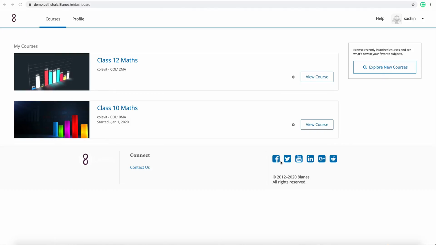So here you have two portals. One portal is where your consumers, your students, are going to access, which you currently see. For demo purposes, I have picked up two topics: class 10th maths and class 12th maths. This is the screen you are going to see once you connect to the portal. Let's suppose Sachin is the student of the portal and Sachin is a learner.